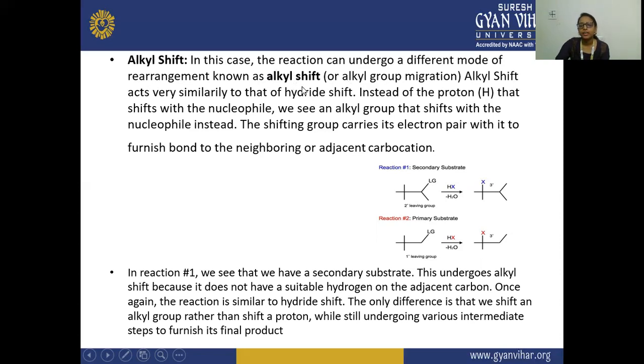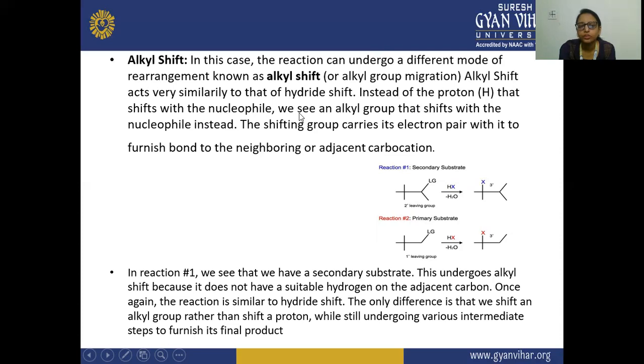So here alkyl group migration will occur. You will see that the reaction can undergo a different mode of rearrangement, that is your alkyl shift, or you can say the alkyl group migration. It means the alkyl group will migrate from one carbon atom to the neighboring carbon atom. So alkyl shift acts very similarly to the hydride shift.